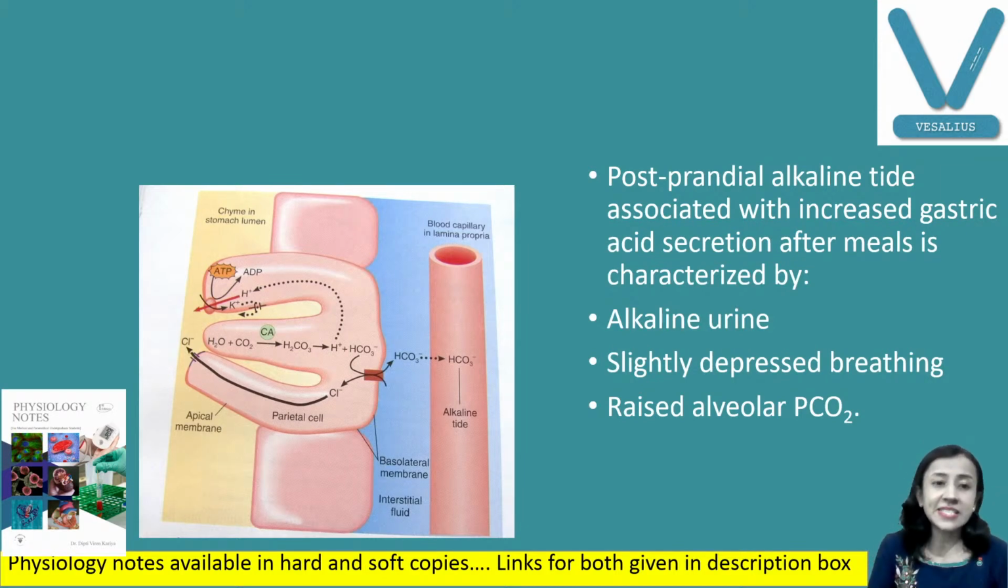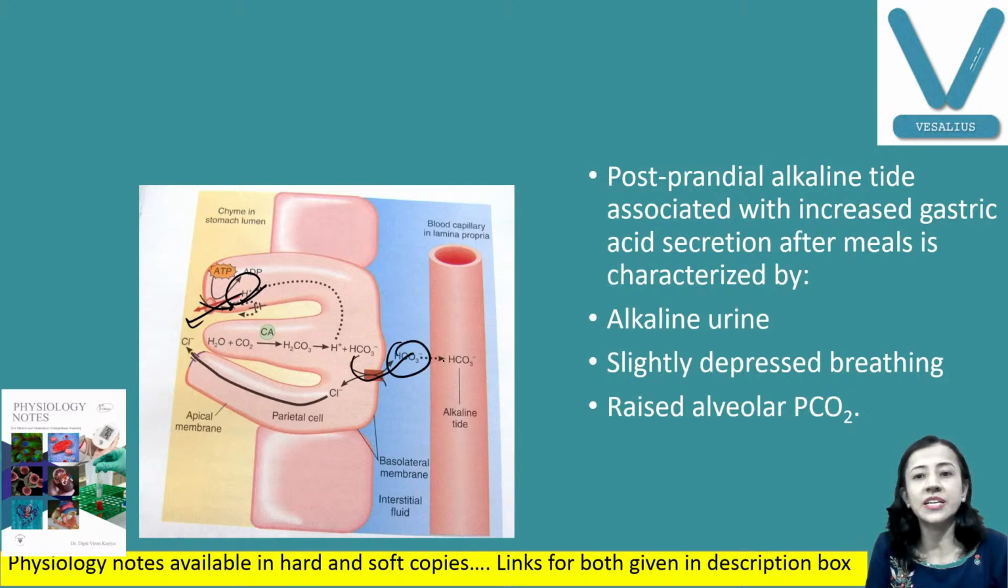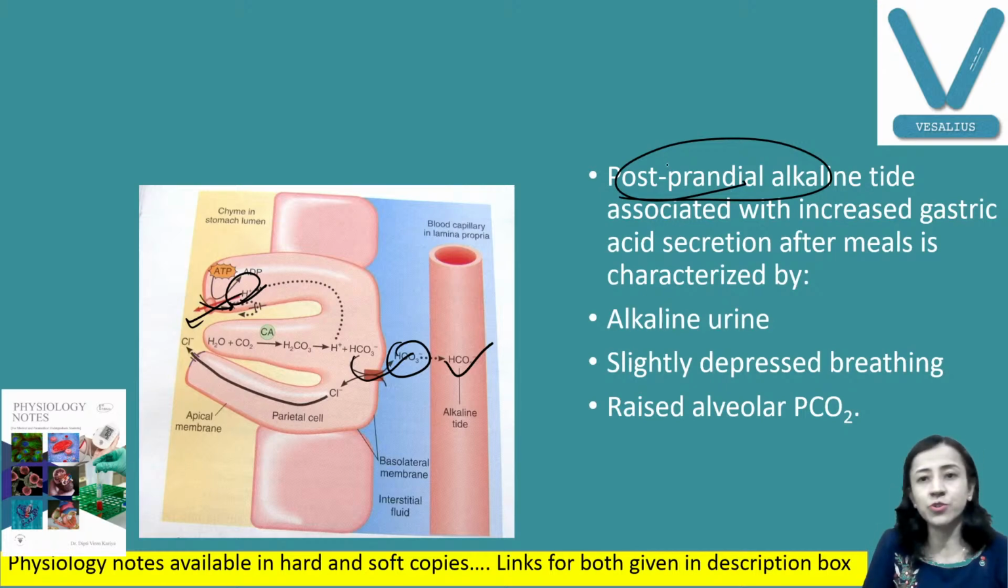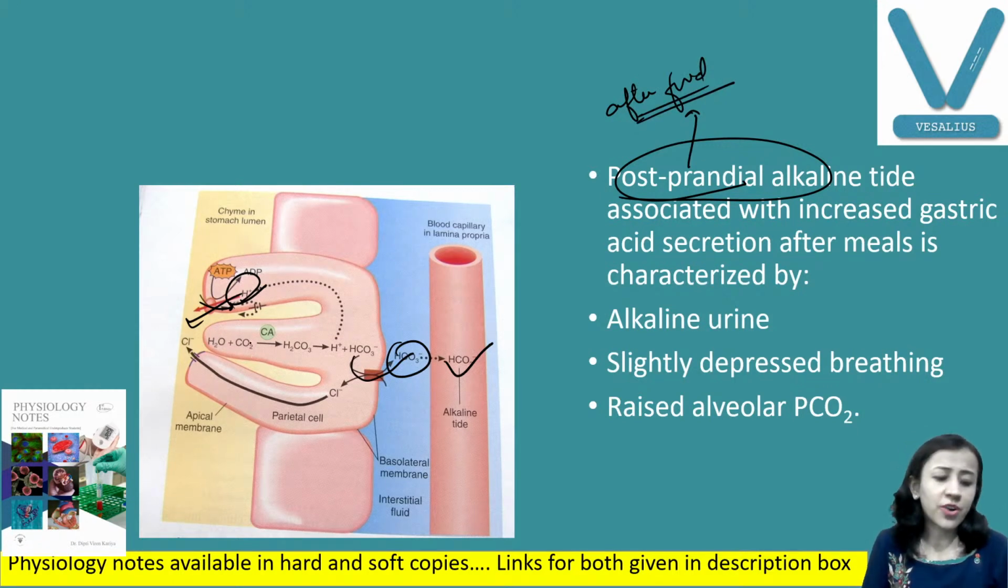So whenever acid secretion increases here through the H plus K plus ATPase, there is definitely increased absorption of bicarbonate, and that produces a postprandial, means after food intake, alkaline tide, because after food intake we require increased secretion of H plus ion. Therefore urine is alkaline, blood is alkaline, there is slight depression of the breathing, and because of that alveolar partial pressure of carbon dioxide increases.